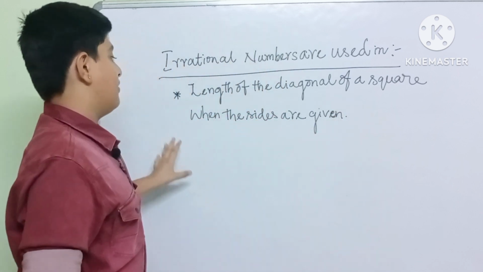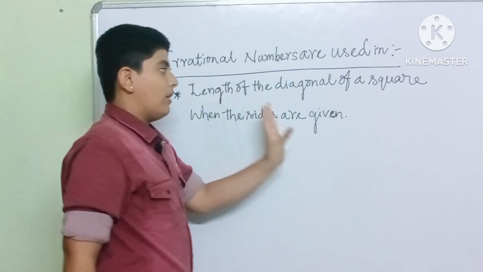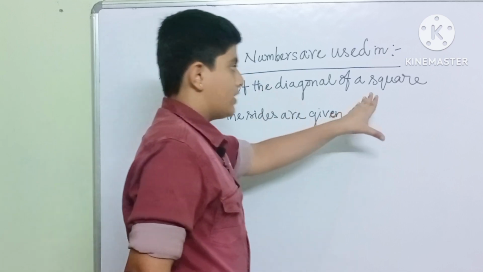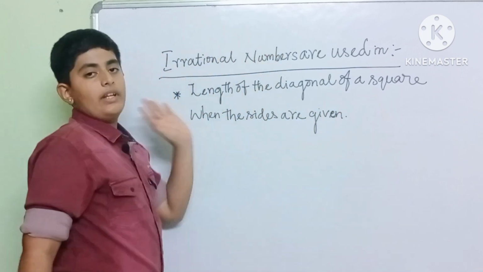Let me explain this. Length of the diagonal of a square where sides are given.